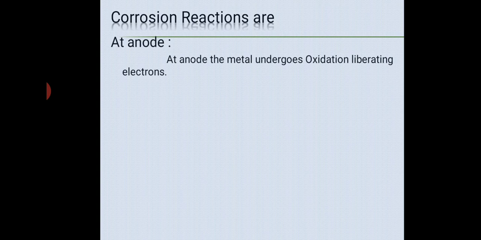First, at the anode. Obviously, at the anode the metal undergoes oxidation, liberating electrons. As you can see here, metal M reacts to form the Mn+ ion and liberates n number of electrons. This reaction is called the oxidation reaction. As I already told, an oxidation reaction is one where electrons are liberated. Now this anodic reaction is quite simple. Whatever the metal might be, it will always undergo oxidation and form a metal ion.